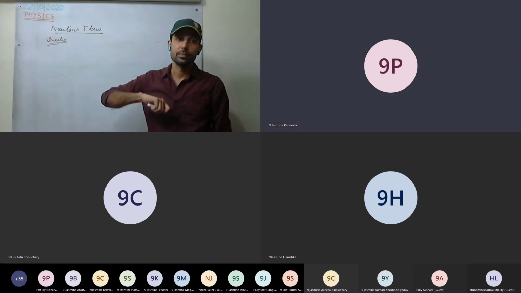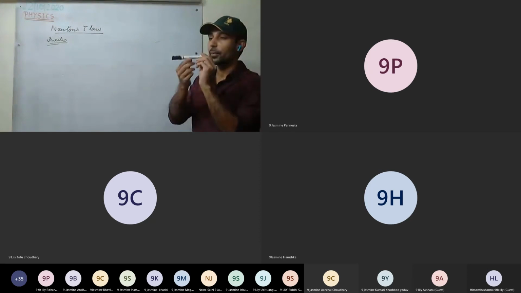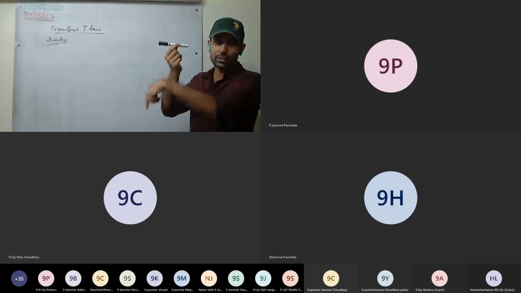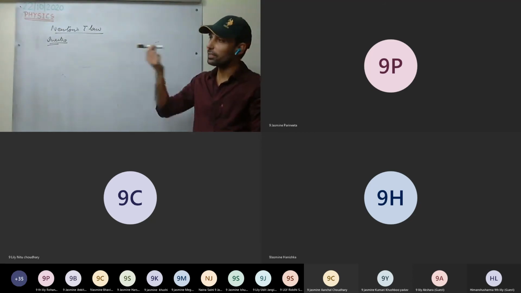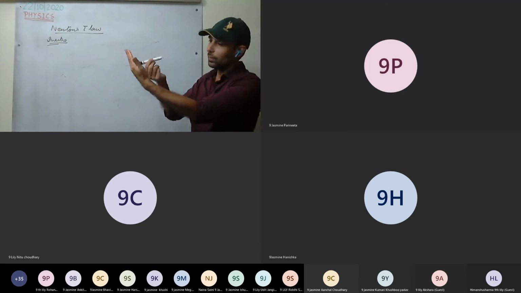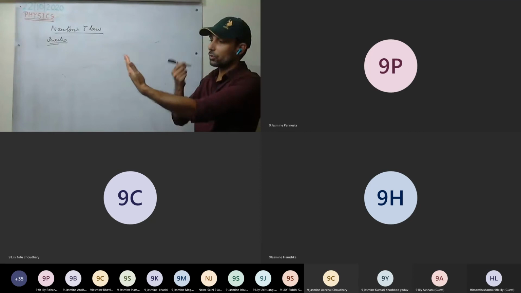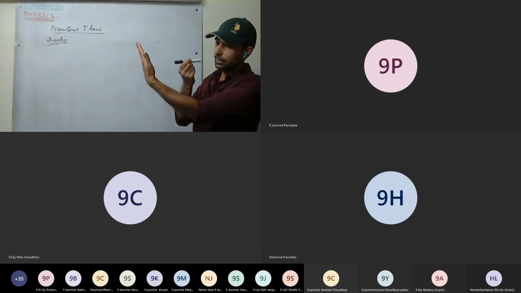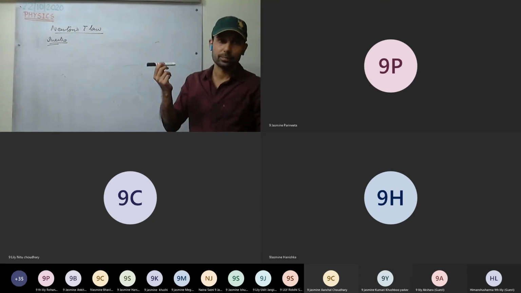Sir, but if we are throwing it in a room, then it will stop by the walls. See here, if I throw it like this, what will happen? Frictional force of the air is there, that will stop it. There is one more force, gravitational force. So it will fall down. Or if I apply more force, it will hit the wall, may come back a little bit and then fall down. As the wall applies a force, it will stop and then trace back a little bit of the path and fall down because forces are acting on it.